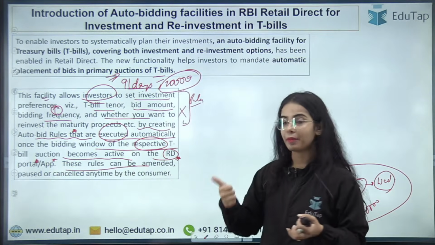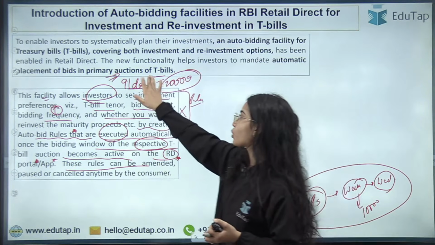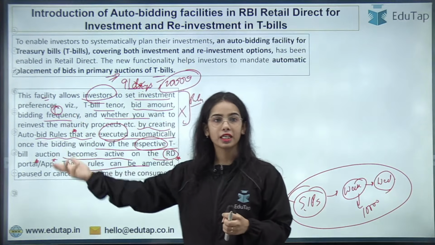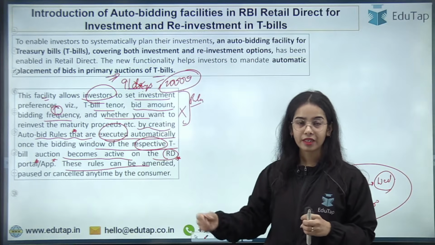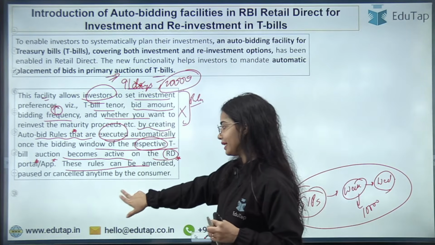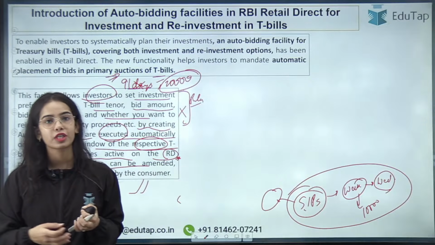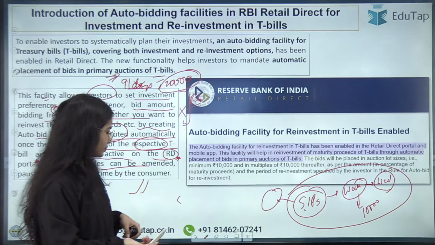These rules can be amended, they can be changed. Let's say now you do not want to invest in 91 days, you want to reinvest the money in 182-day T-bill. So you can change, you can amend, you can pause, or you can cancel the auto bidding process any time. This is the whole idea. Any confusion here, anyone? So this is the idea.